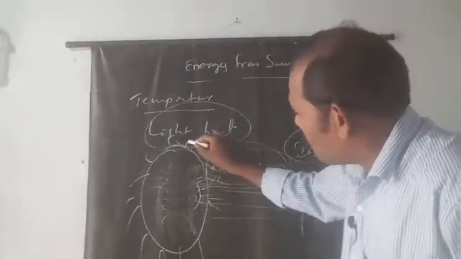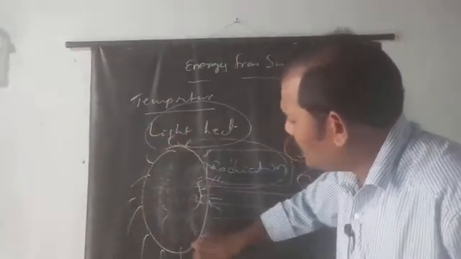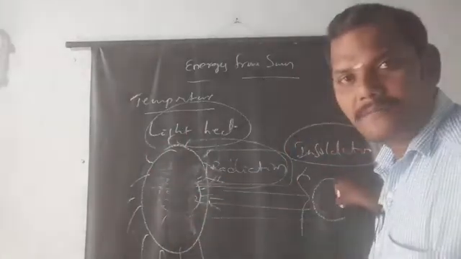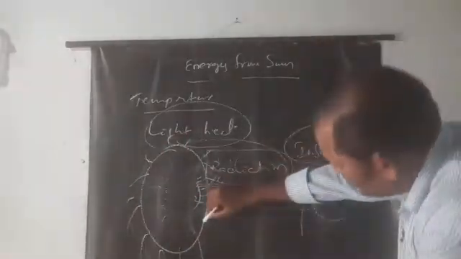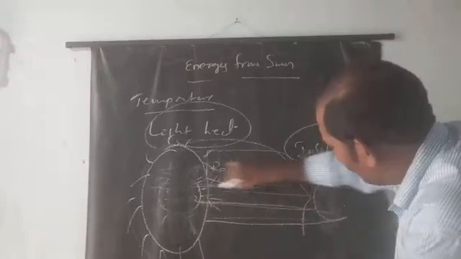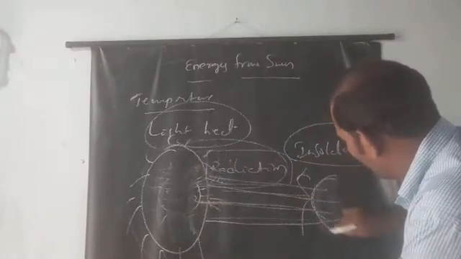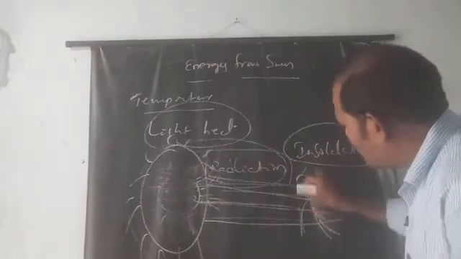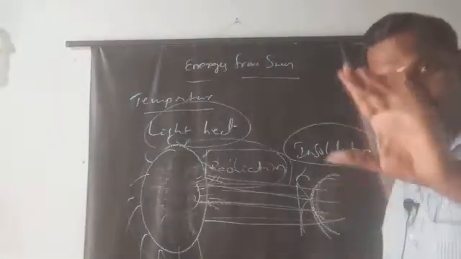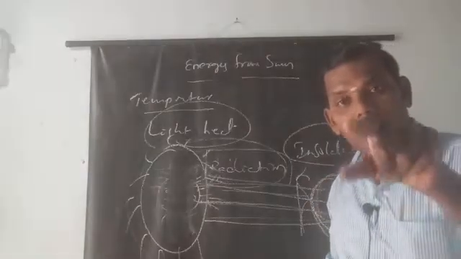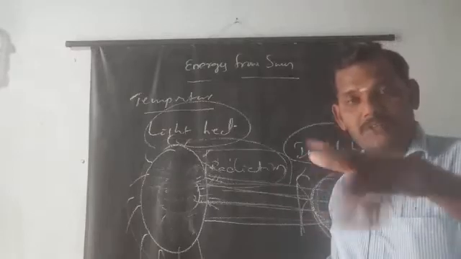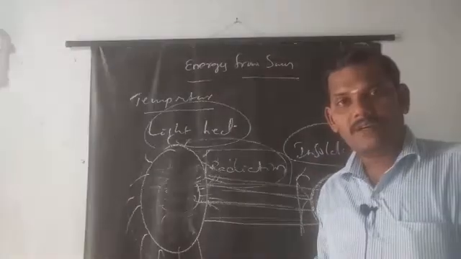Here you understand: the total energy is not received by the earth. Only this area, where the sun's rays fall on the earth's surface, this amount of energy is called insolation. Okay, you understood. Right?